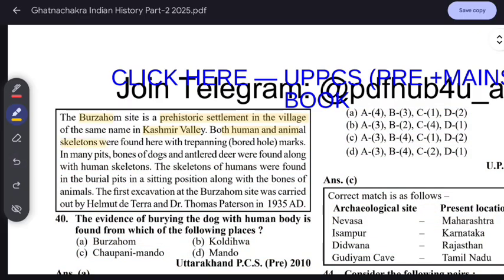In burial pits, bones of dogs and antlered deer were found along with human skeletons. The skeletons of humans were found in burial pits in a sitting position along with bones of animals. The excavation of Burzahom was carried out by Helmut de Terra and Ted Paterson in 1935.